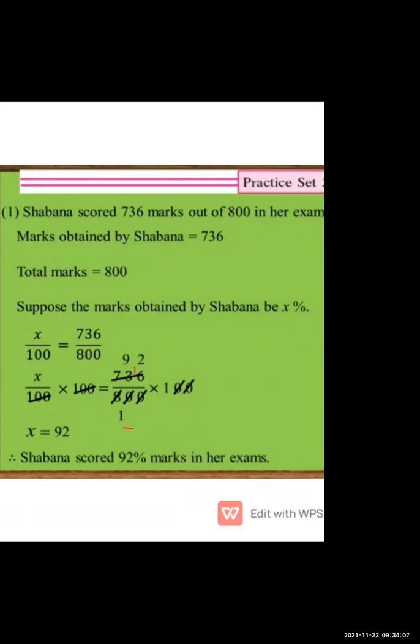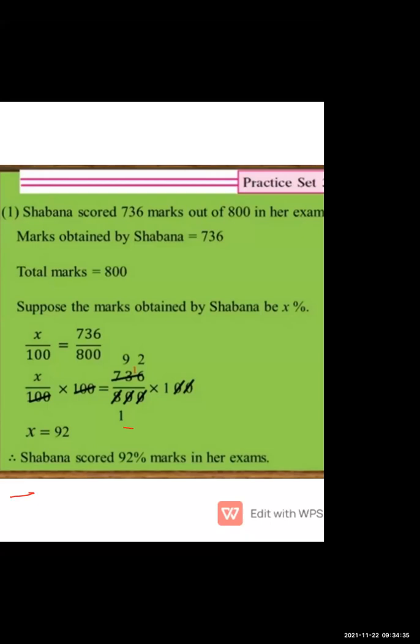I have shown you how to move the number across the equal to sign. You can do it on both sides, and this practice set is given in both the sides, so we will do it on both sides.